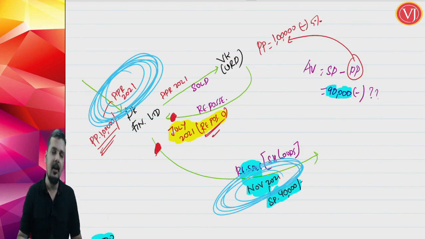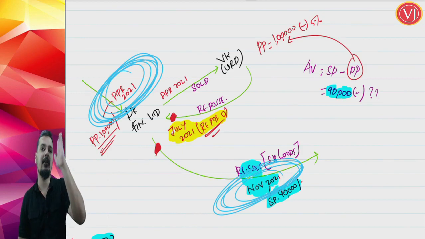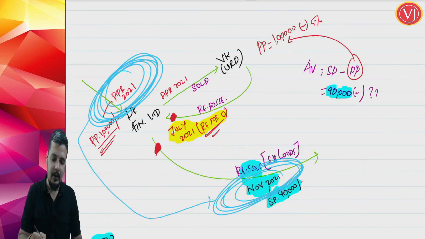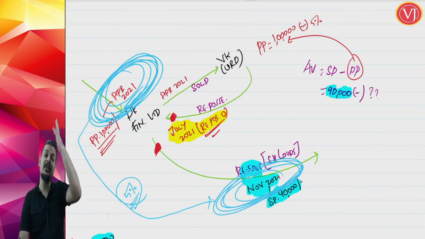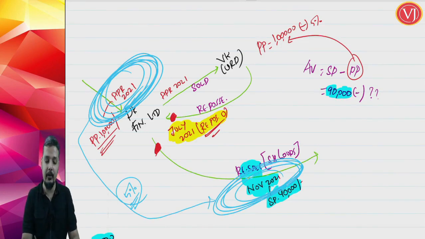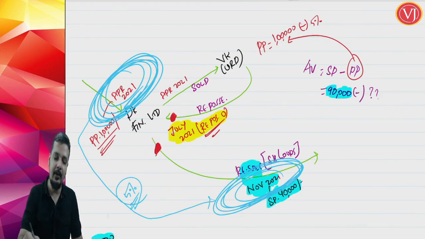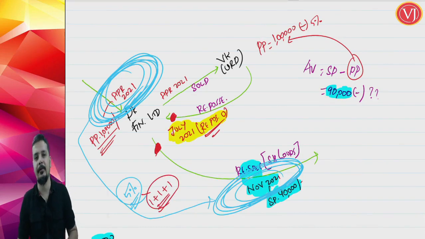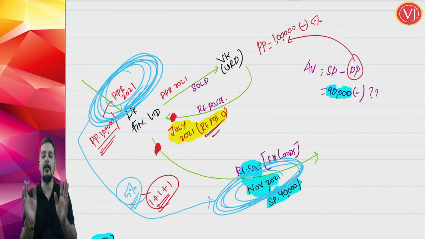So in simple language, depreciation. Depreciation started when the bike was purchased in April 2021. So here you are going to take that 5% subtraction per quarter right from the date when the bike was originally purchased, not repossessed, April 2021, till the bike is resold in November 2021. Now how many quarters are there? Calendar quarters: April to June is one quarter, July to September another quarter, October and November part of a quarter. Even if it is 2 days or 3 days, it will be treated as part of the quarter.